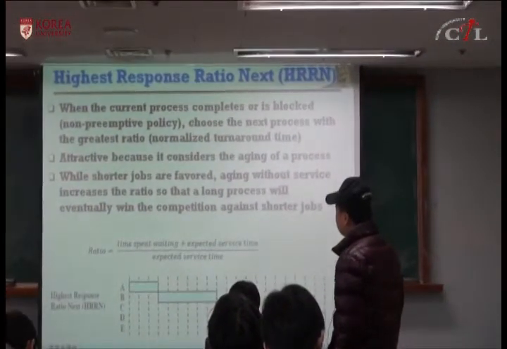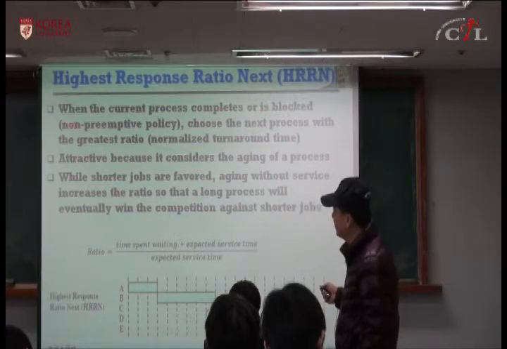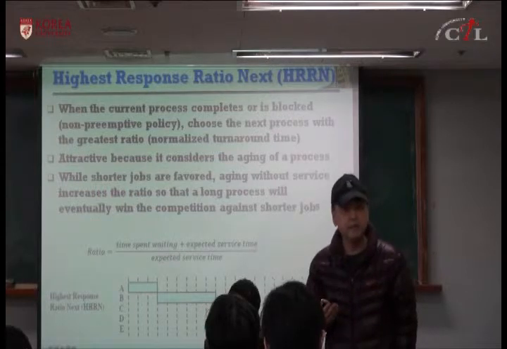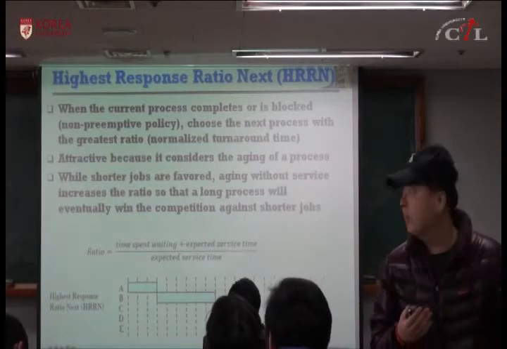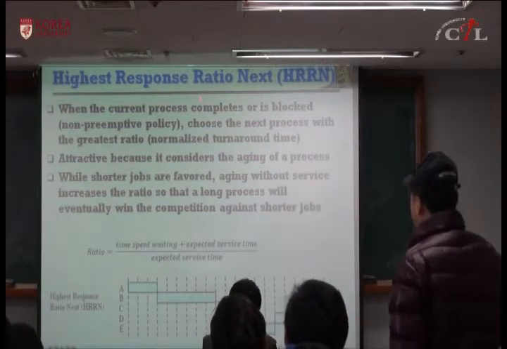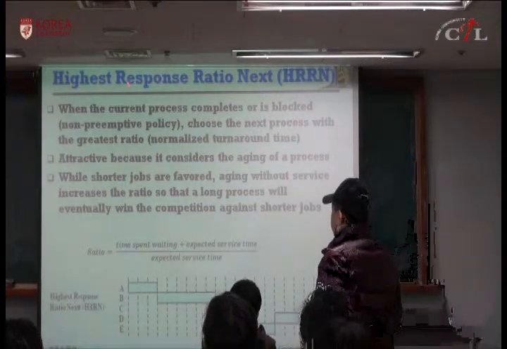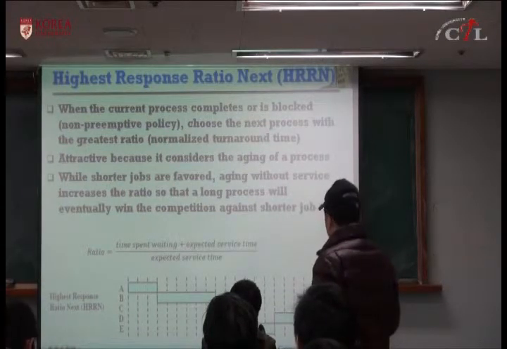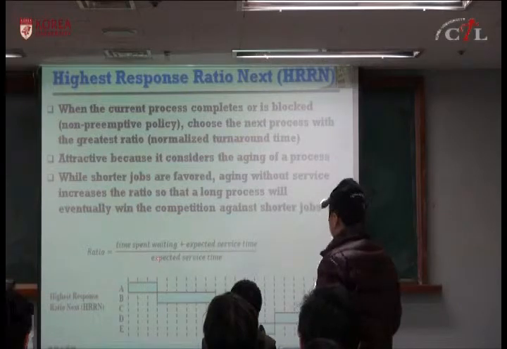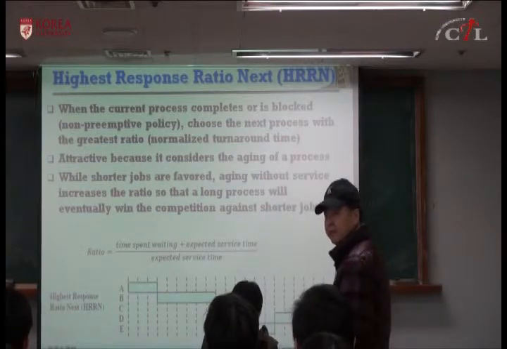When the current process completes, or if it's blocked because of I/O, it waits until its completion or until it asks for I/O, right? That means it's the non-preemptive version. But it chooses the next process with the highest response ratio. The response ratio here is the normalized turnaround time. So what is normalized turnaround time? Normalized turnaround time is waiting time plus service time, divided by service time. Okay.